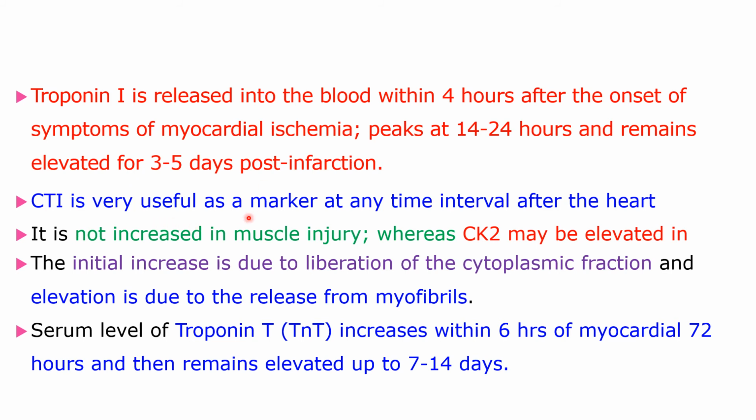It is a very useful marker at any time interval because it remains elevated for 3 to 5 days after the infarction. It is not increased in muscle injury, whereas CK-MB may be slightly elevated in muscle injury. Troponin I is not elevated in muscle injury.